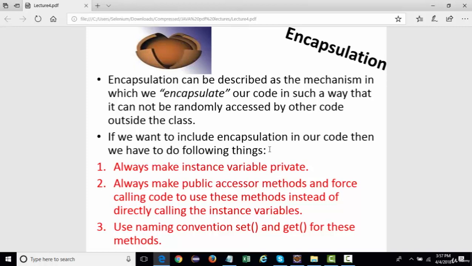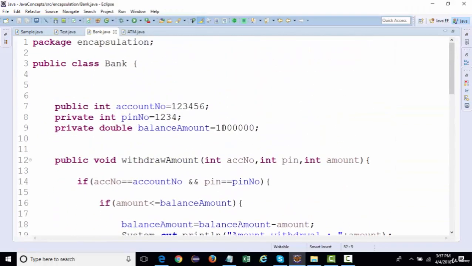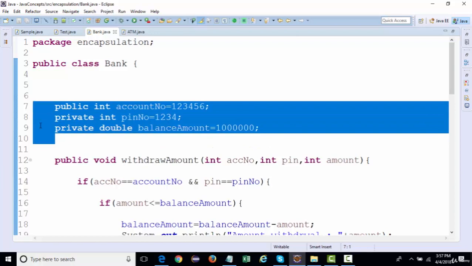Now, if we talk about set and get, where practically they are implemented, they are actually implemented to update or get the values of your instance variable itself. How many instance variables do we have over here? We have 3 instance variables. So for all these 3 instance variables, you can create a setter and getter, right?